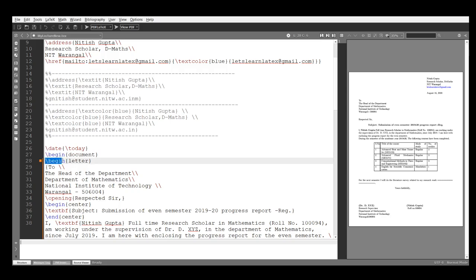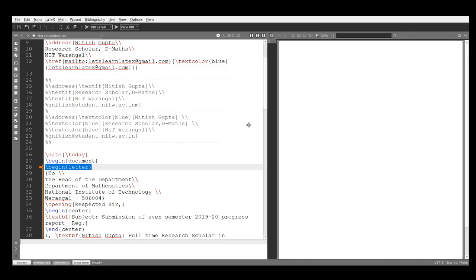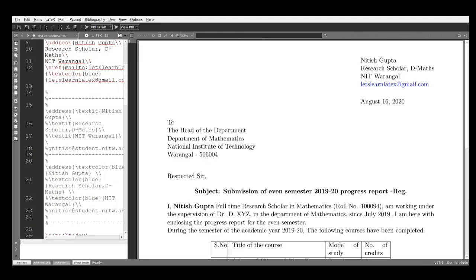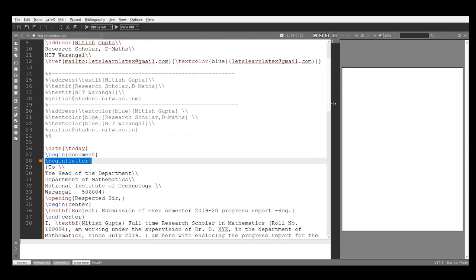After that \begin{letter}, and in this \begin{letter} you have to write a second address, means address of receiver. What is the address? To, because I am writing a letter to the head of the department. To the Head of the Department of Mathematics, NIT Warangal.